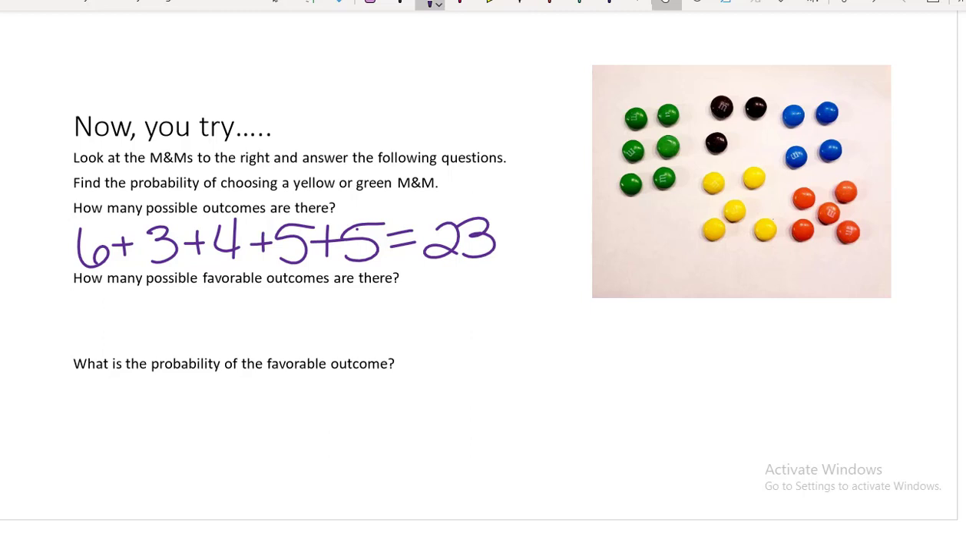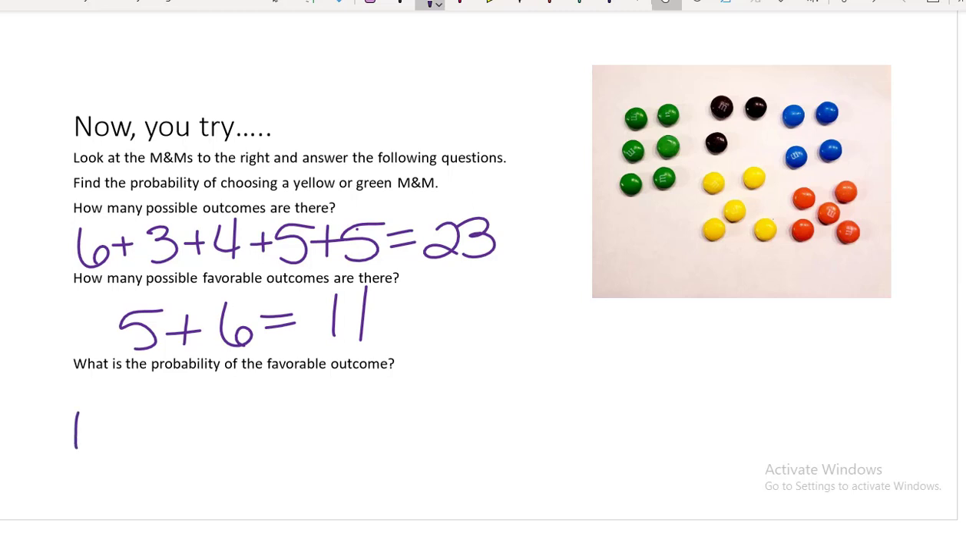How many possible favorable outcomes are there? Well, we want to know the probability of finding a yellow or a green. Excuse me, there are 5 yellow and there are 6 green. So there are 11 possible favorable outcomes.